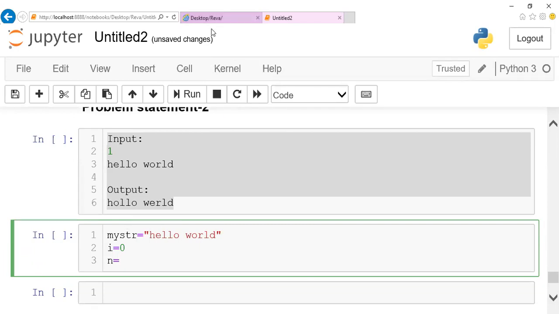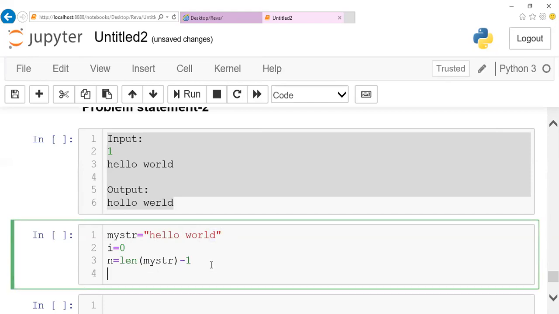So if we want to start from the last portion, I should know the length of the string. So let me give the length of my string and let me mention -1. The reason behind it is, if I count my string, it will give 1, 2, 3, 4, 5, space 6, 7, 8, 9, 10, 11. So 11 could be the size, but actually D could be in the 10th position since we are starting from the 0th position. Okay, so I'll mention the n value as -1.